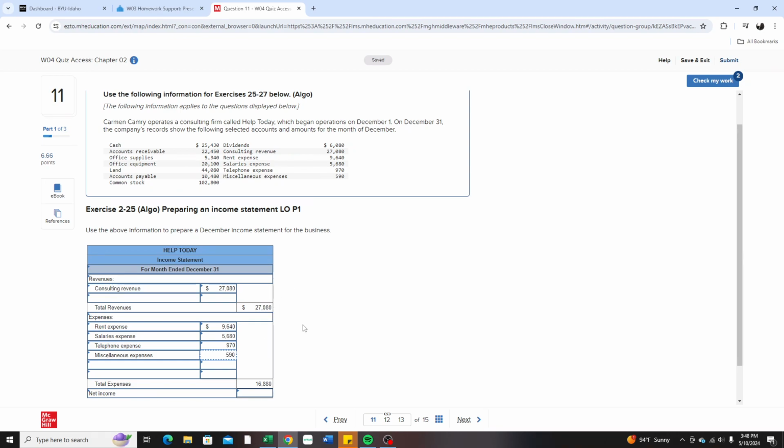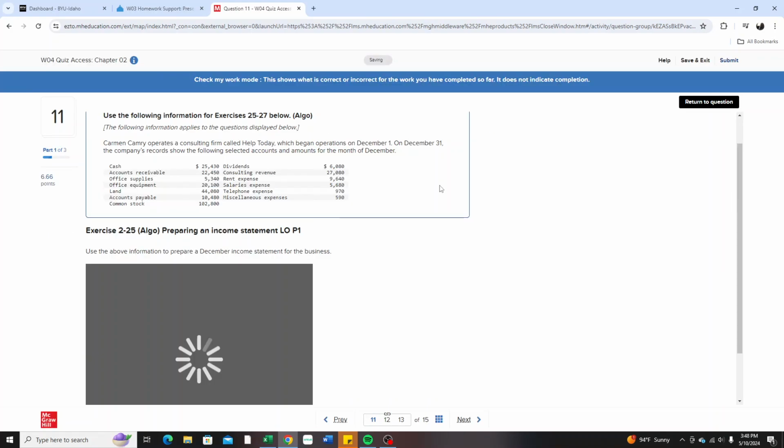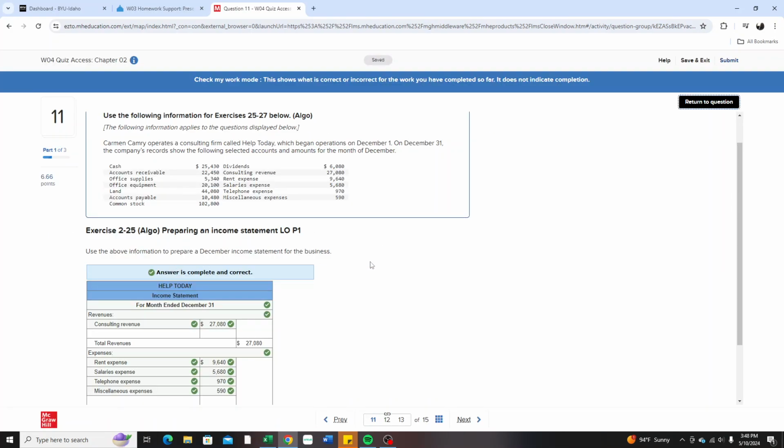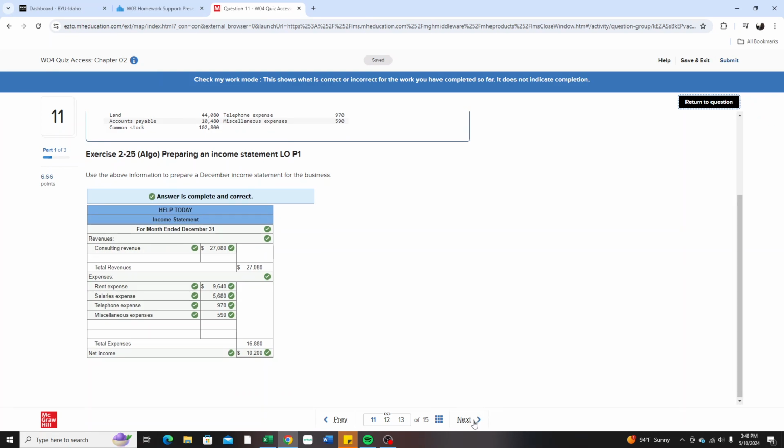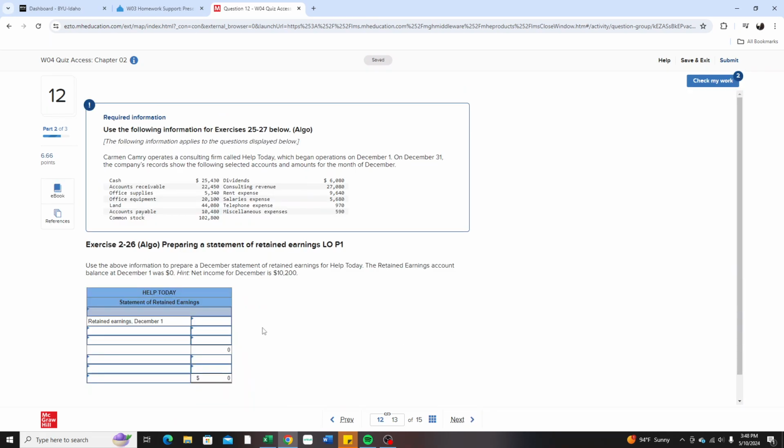So that gives us 16,880. I'm going to go over to my Excel workbook, which I have on another page. I already did that calculation. So we have 10,200. Now I'm going to go ahead and check my work. Complete and correct.